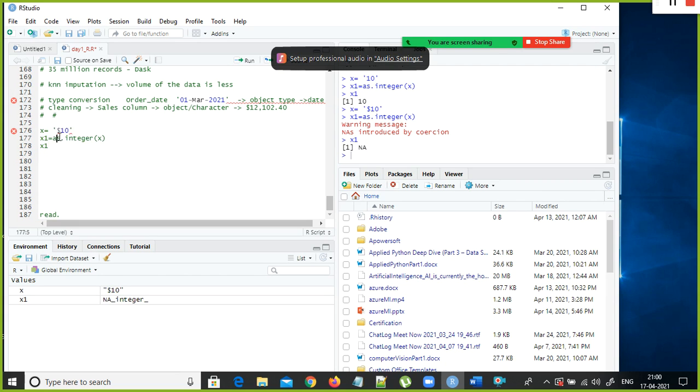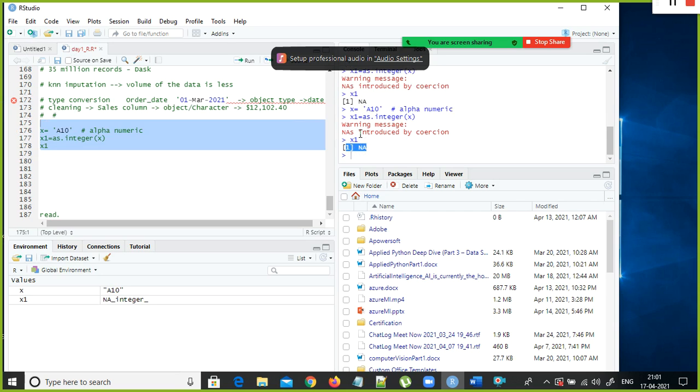Since there is a dollar or an A, any alphabet along with the number, this is called the alphanumeric data type. In that case, if you convert this as a number data type, it will not get converted.